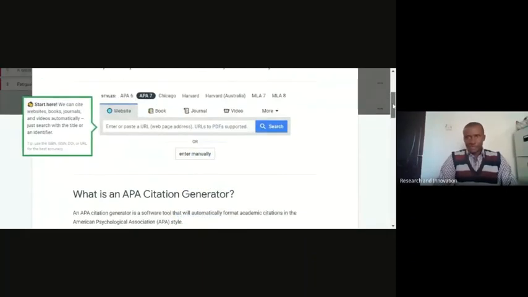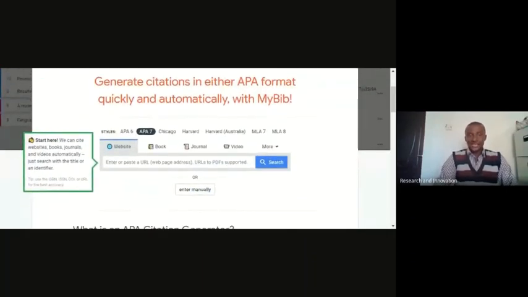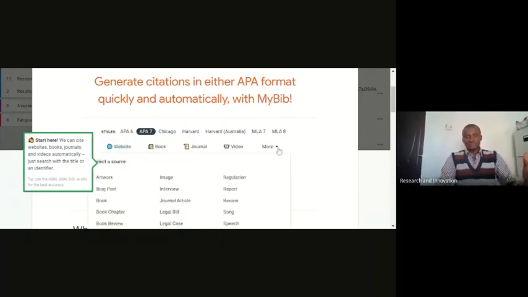This is the home page that we're going to see. We can see different styles that are there: APA 6, APA 7, Chicago, Harvard, Australia, MLA, and MLA 7 and MLA 8. It also gives you the clue as to the type of material you want to reference. Is it a website? Is it a book? Is it a journal? Is it a video? And it has many other materials, quite a lot: artwork, blog post, book, and the rest. For this demonstration, we are going to take a look at book.